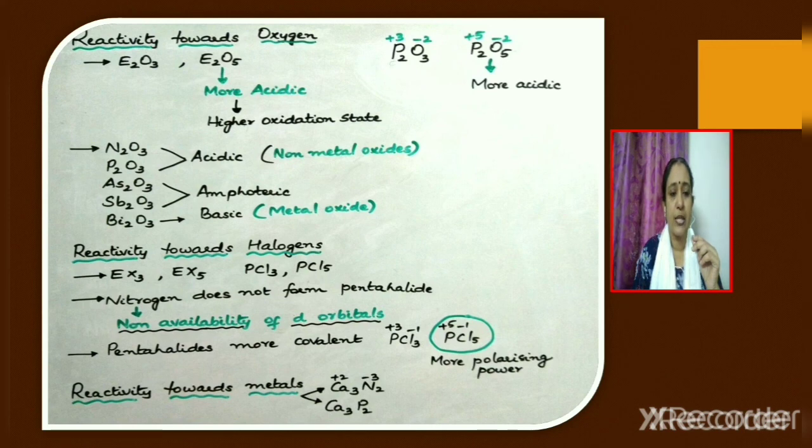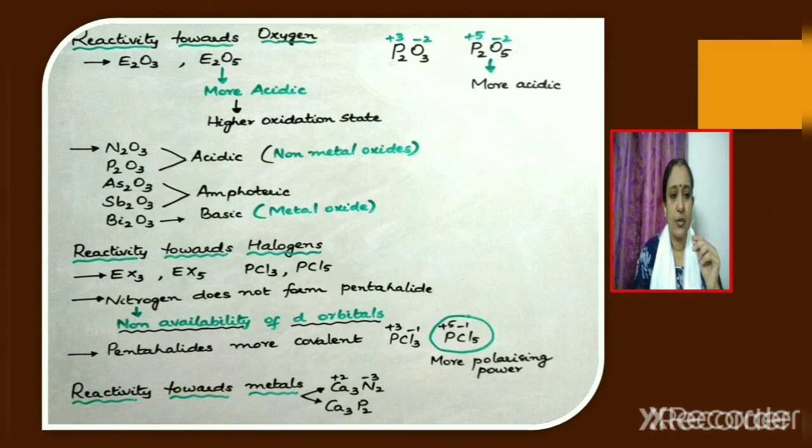For example, you can consider PCl3 and PCl5, phosphorus trichloride and phosphorus pentachloride. Now, an important point is that nitrogen does not form pentahalide. What is the reason? It is due to the non-availability of d orbitals that nitrogen cannot form pentahalides. Pentahalides are found to be more covalent than trihalides.